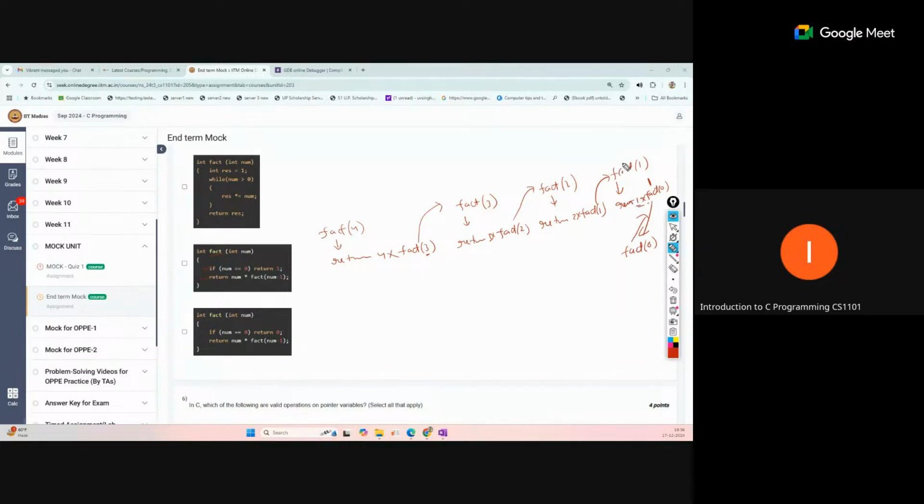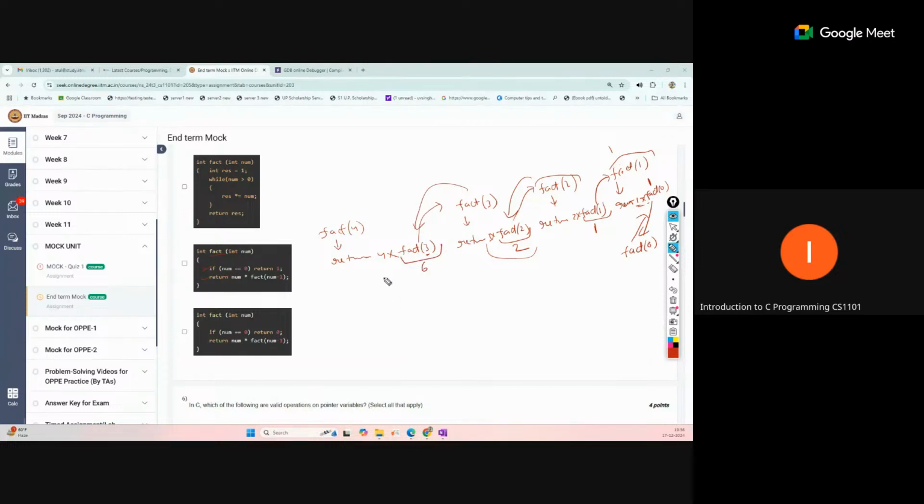So this function will now return a value 1. This part will be replaced by 1. Now 2 into 1, so 2. So this function will return 2 here. Now 3 into 2, 6, overall 6. So the value 6 will be returned here, and 6 will be passed here.